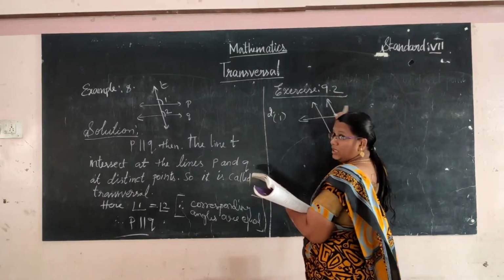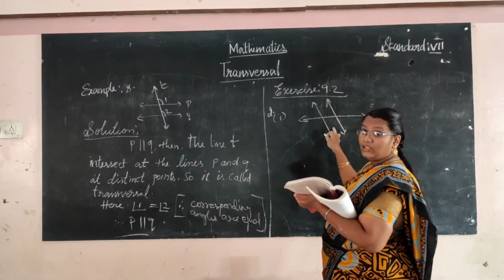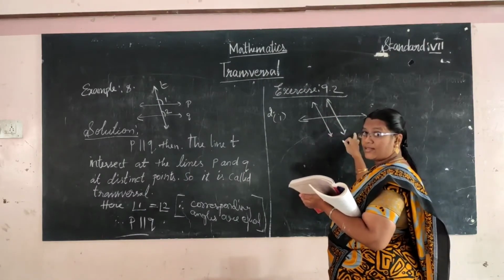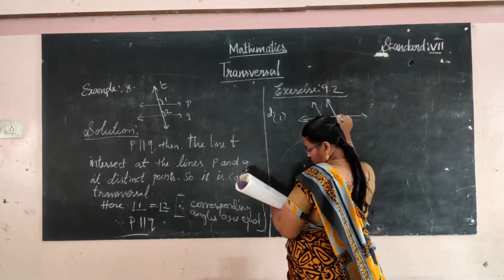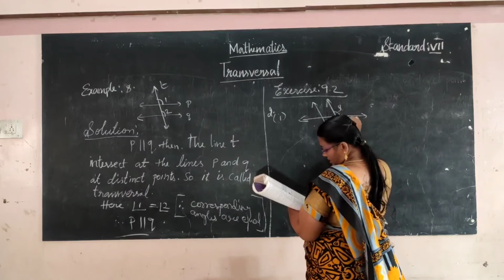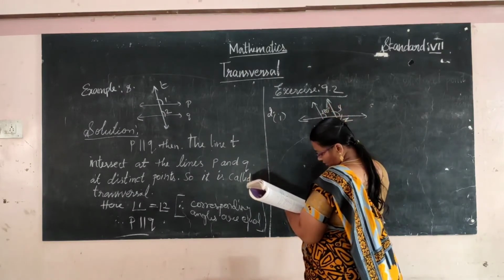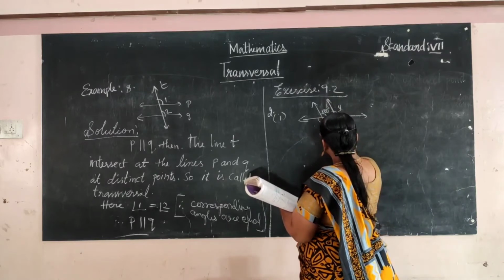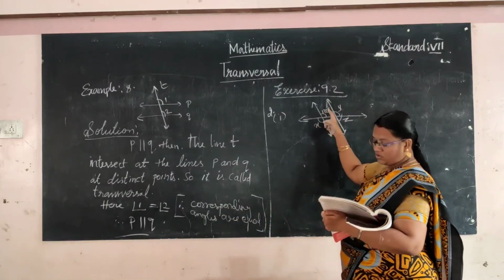The first one. Two or more lines intersected by a straight line at distinct points make 8 angles. Here we find Y, Z, and here 120 degrees and X. What is the relation between these two?